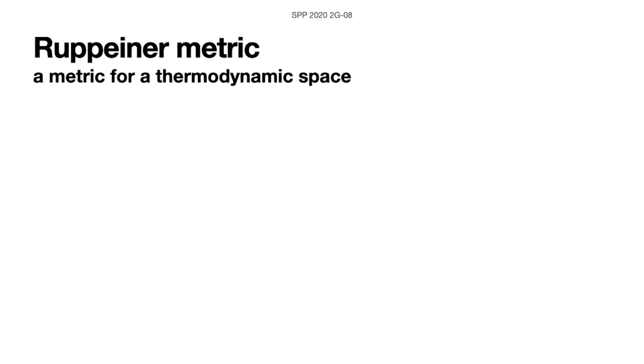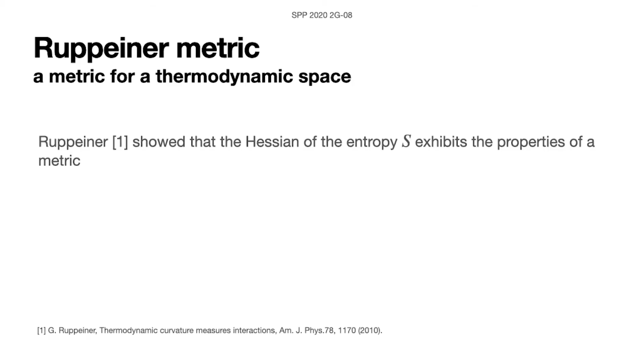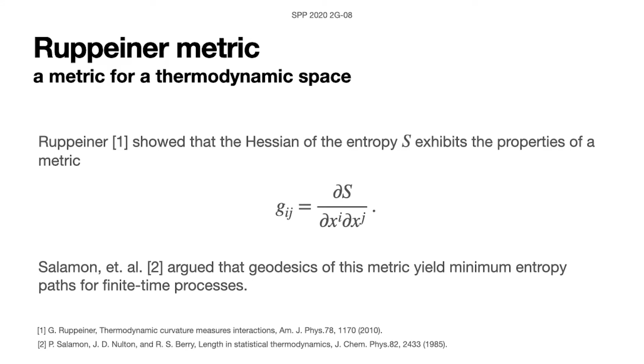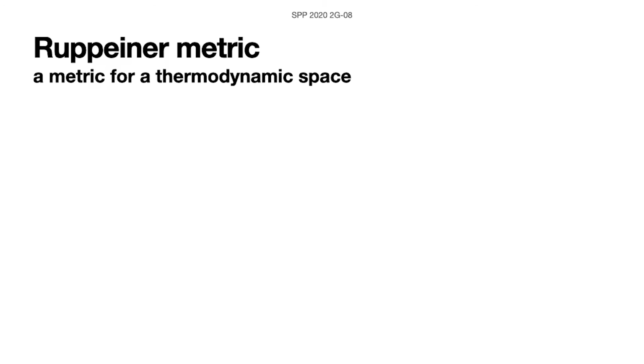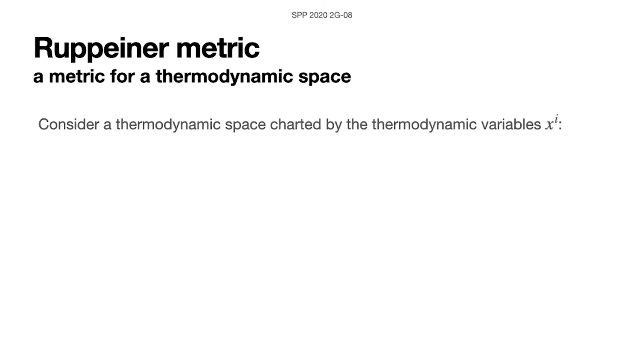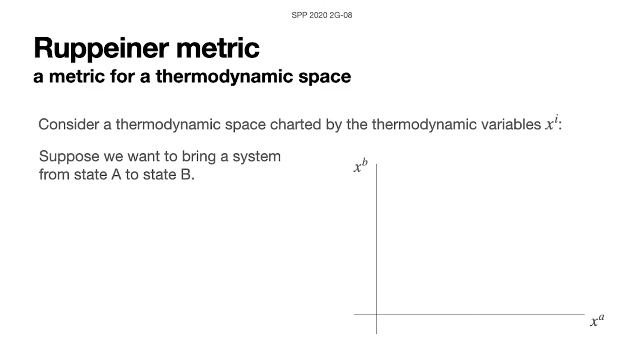To start off, Ruppeiner showed that the Hessian of the entropy can be used as a metric on thermodynamic spaces, and Salamon and his colleagues showed that the geodesics in this metric produce minimum entropy yield. To make this more concrete, let's consider a thermodynamic space charted with these variables, and suppose we want to bring a system from state A to state B.